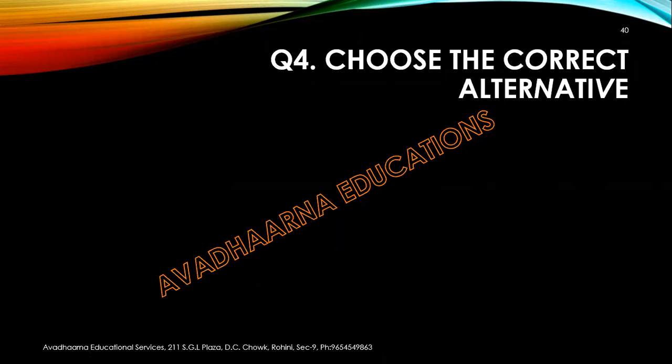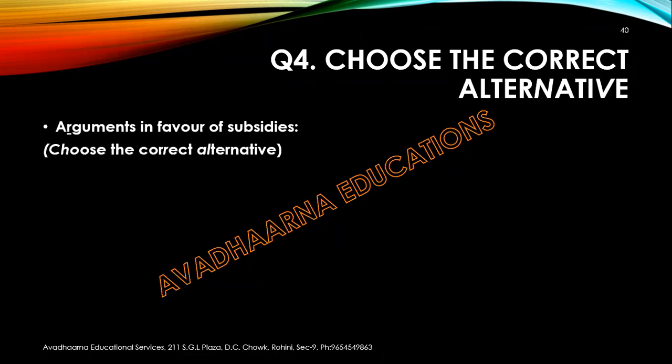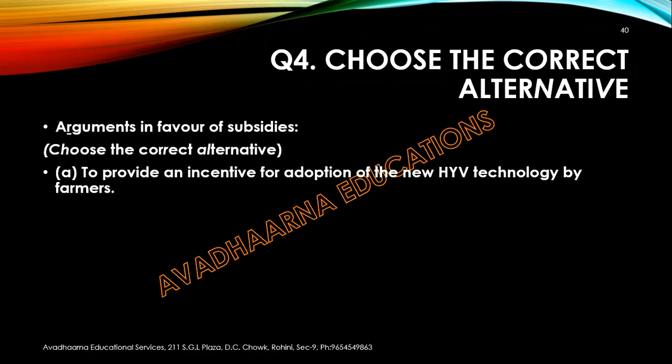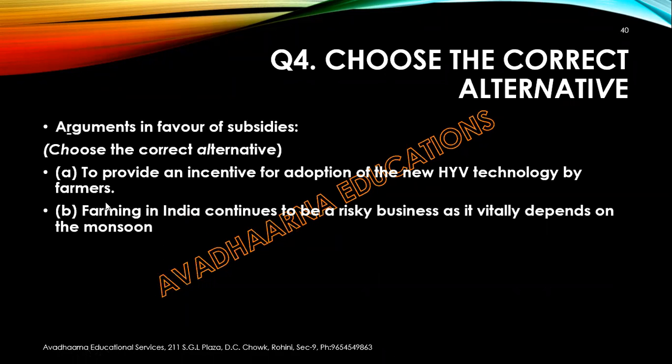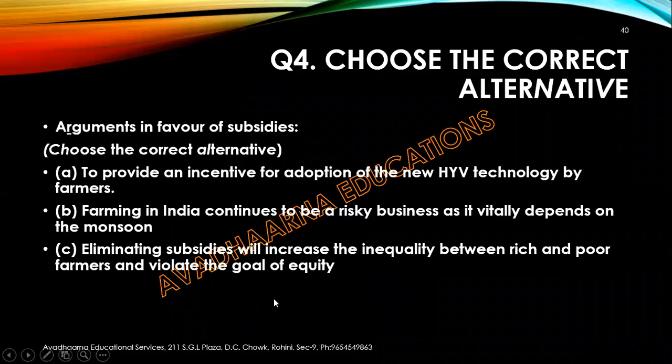The next question, choose the correct alternative. Arguments in favor of subsidies. To provide an incentive for adoption of new HYV technology by farmers. Second, farming in India continues to be a risky business as it vitally depends on the monsoon. C part, eliminating subsidies will increase the inequality between rich and poor farmers and violate the goal of equity.